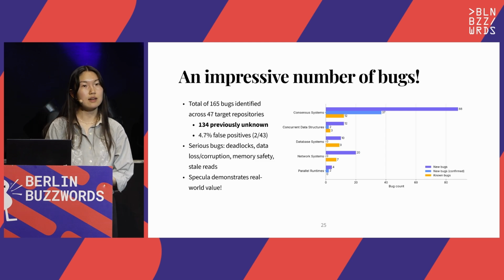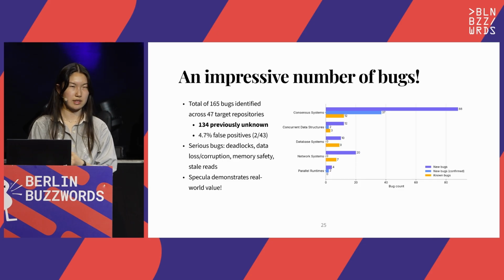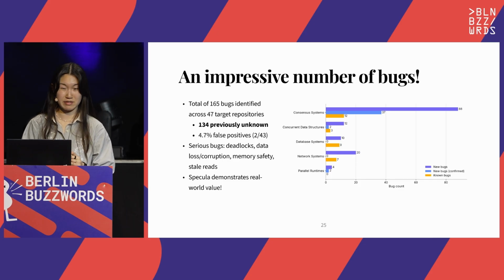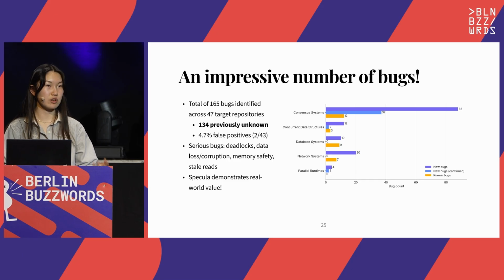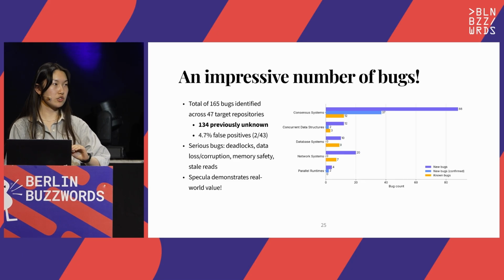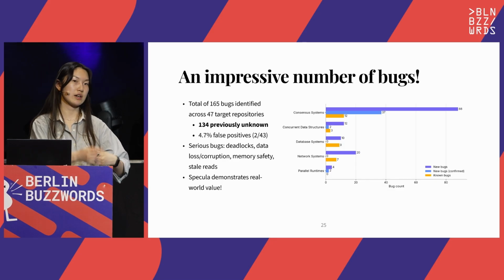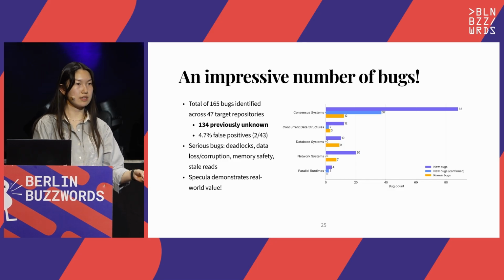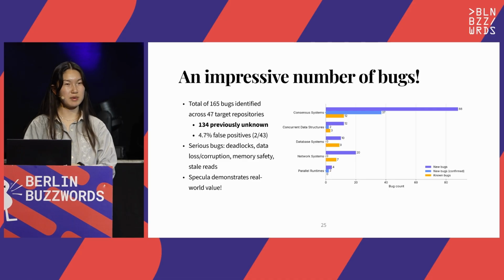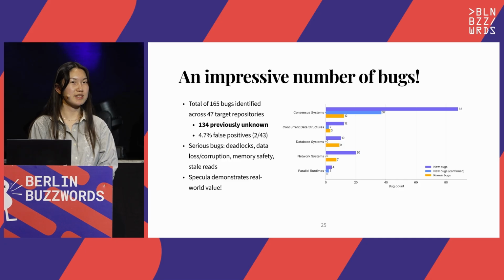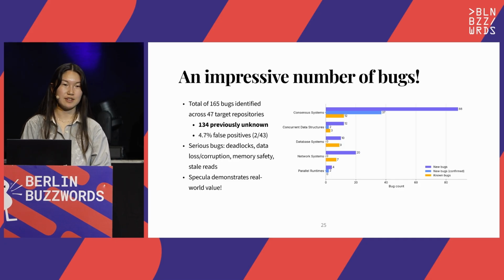And these bugs all represent serious issues. So things like deadlocks, data corruptions, memory safety, yes, even in Raft, even with Rust. And these bugs also represent non-trivial problems. So model checking had to go, on average, 24 actions deep. So this means that you had to chain together a sequence of 24 actions in order to trigger the bug. This probably explains why humans hadn't figured out that this was a bug with prior manual investigation.